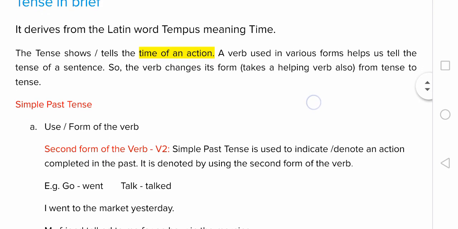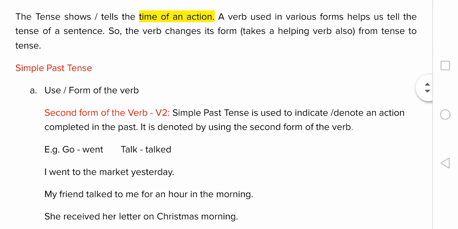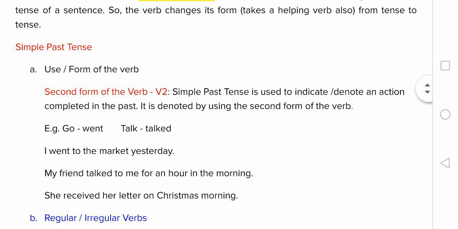Now, let us see what a simple past tense is. Many of you know simple past tense is used to talk about actions completed in the past, and we use the second form of the verb. For example, go. What is the second form? Went.